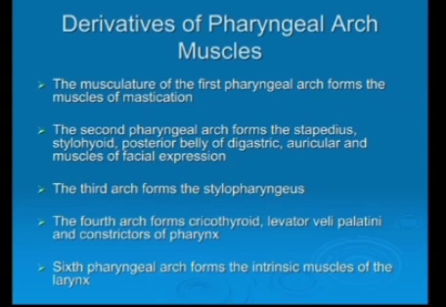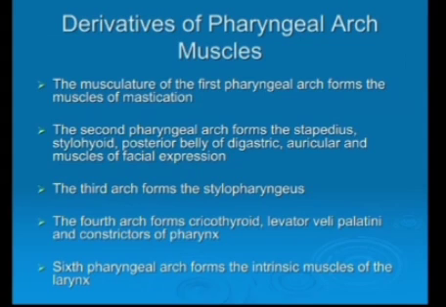The second pharyngeal arch forms the stapedius, stylohyoid, posterior belly of digastric, auricular and muscles of facial expression. These muscles of facial expression have one attachment in the skin, so facial expressions are produced by this muscle.